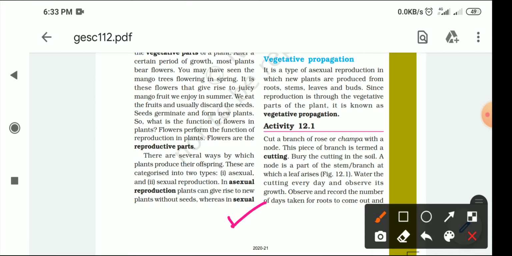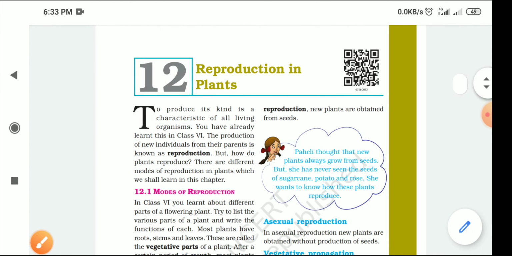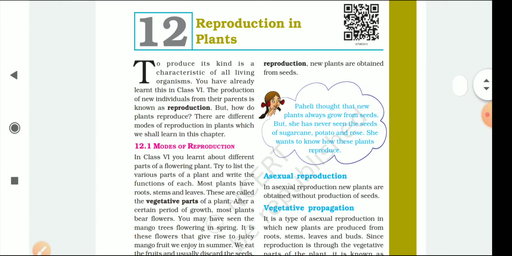And sexual means the plants rise through the seeds. Asexual means those which do not rise through the seeds, and sexual means those which rise from the seed. Now here you can see that there are several ways by which plants produce their offspring. These are categorized into two types, asexual and sexual reproduction. In asexual reproduction, a plant can give rise to a new plant without seed. This is important. Whereas in sexual reproduction, the plant produces a new plant obtained from seeds.